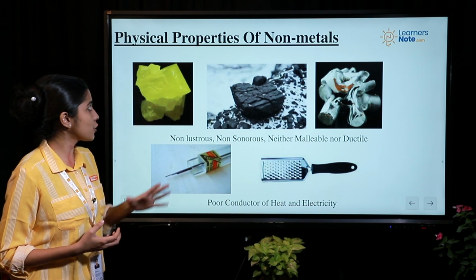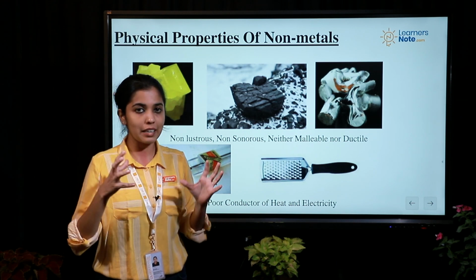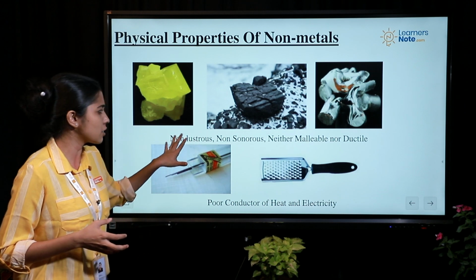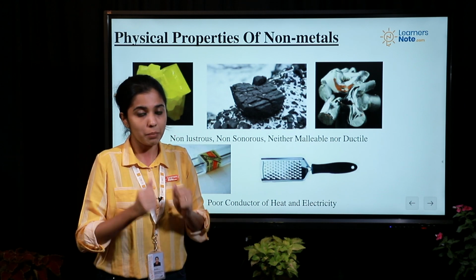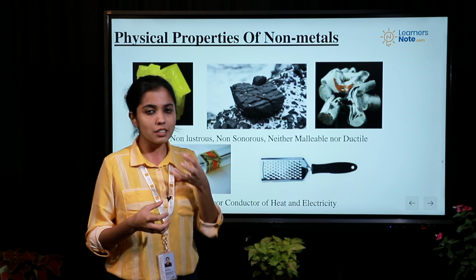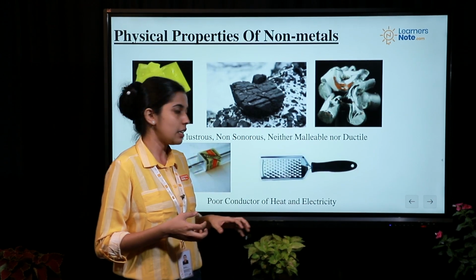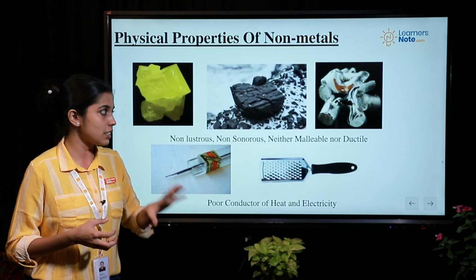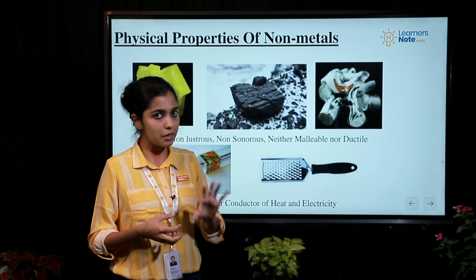Here, in the case of non-metals, you don't have any shining or other bright characteristics. So it is non-lustrous and they do not make any sound. It is easily breakable. So they are non-sonorous and they are actually very soft. That means they are neither malleable nor ductile. So the malleability and ductility property is very prominent only in metals.